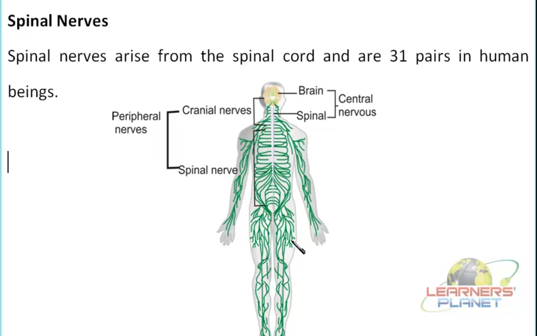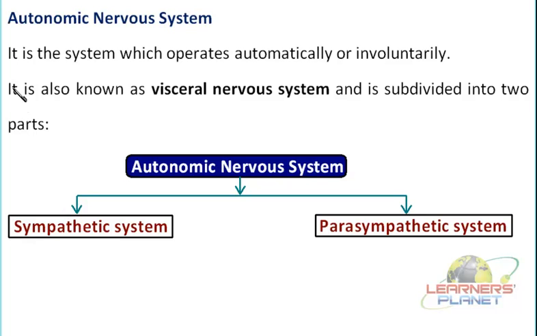The next system is the autonomic nervous system. Let us find out what it means and how it functions. As the name suggests, the autonomic nervous system operates in an involuntary or automatic manner, and is usually linked with the visceral parts of the body. Therefore it is also known as the visceral nervous system.